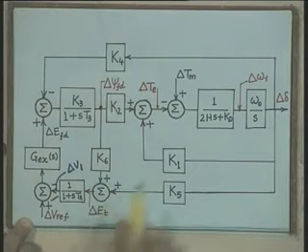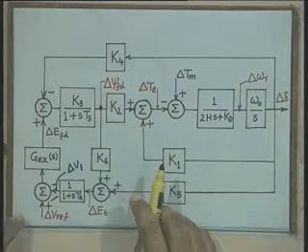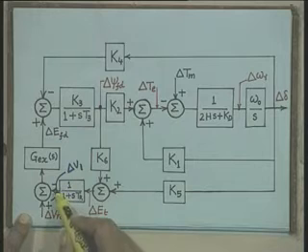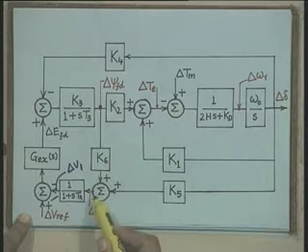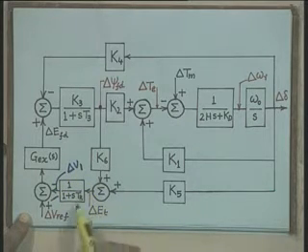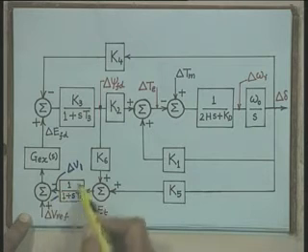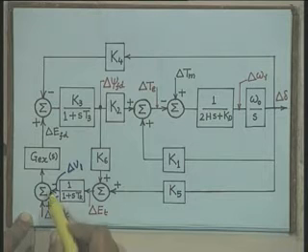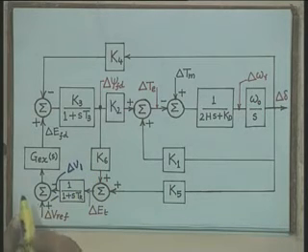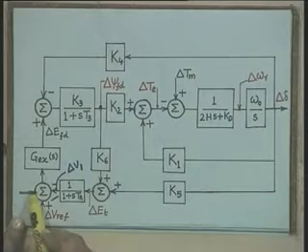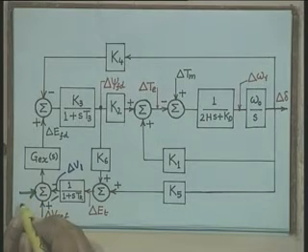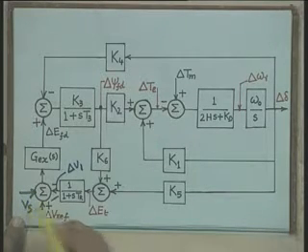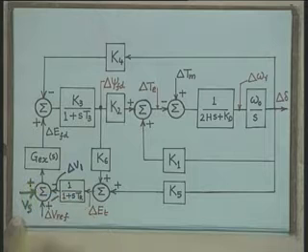Delta V reference is the deviation of the reference voltage. Then this signal delta V1 corresponds to delta Et, because this transfer function was incorporated to take account of the voltage transducer. Therefore, at this summing point we want to add a signal. This signal we are representing as Vs, and this will be added. We are putting a plus sign here.